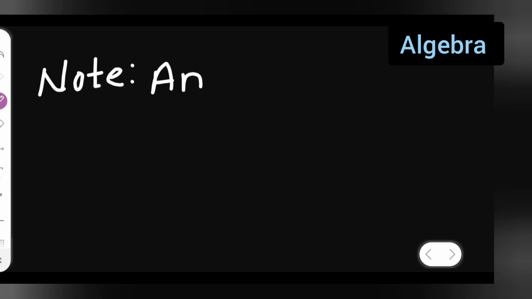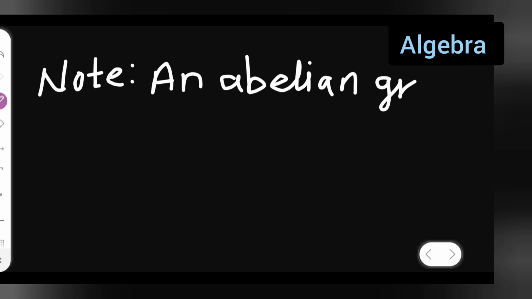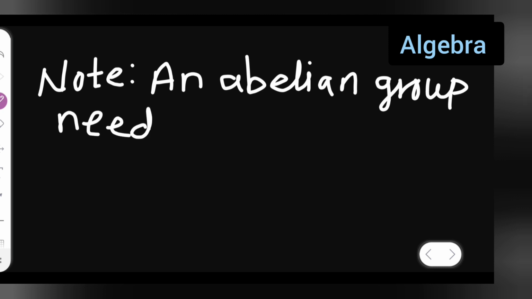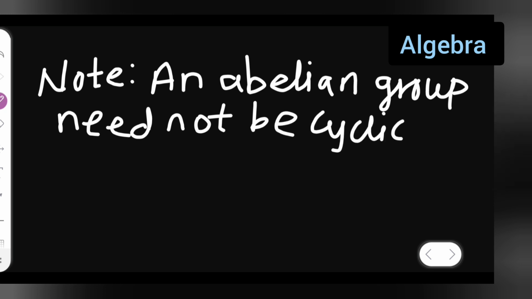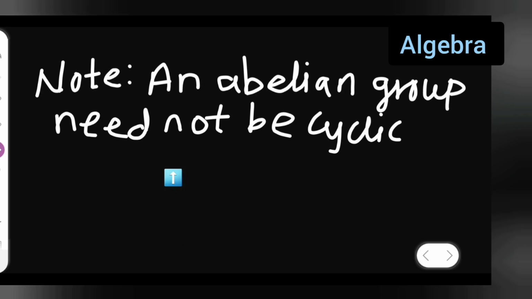I'll have to note that an abelian group need not be cyclic. Take down the note: an abelian group need not be cyclic.